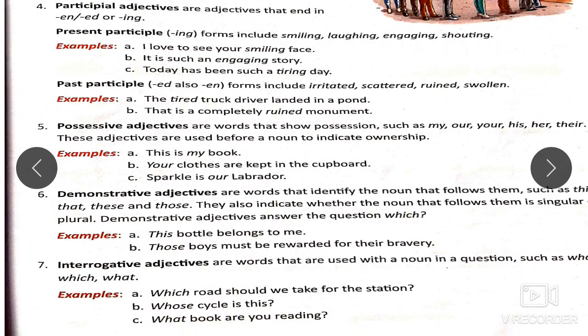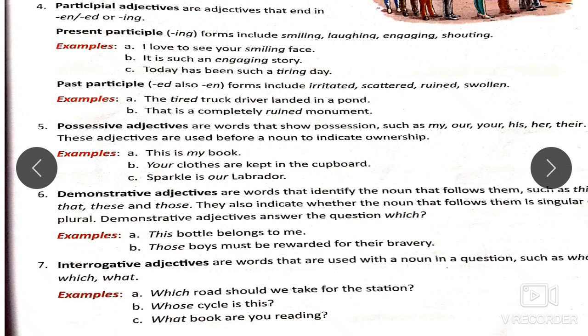If you remember, demonstrative pronouns are also used with these words of demonstration, but in demonstrative pronouns we find the nouns being used later in the sentence. This bottle belongs to me. This bottle, this is here a demonstrative adjective. This is the bottle that belongs to me. There, this is a demonstrative pronoun. Those boys must be rewarded for their bravery. Those boys. Which boys? Those boys. So asking the question which, we get the answer to demonstrative adjectives.